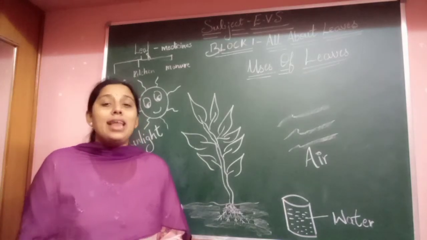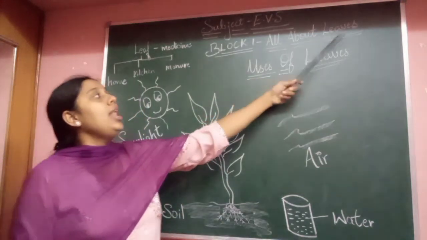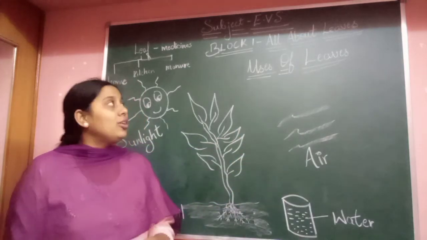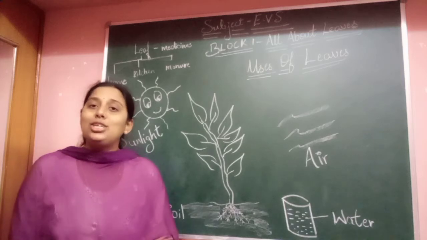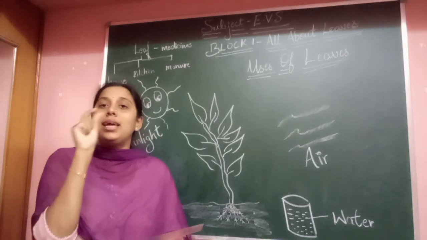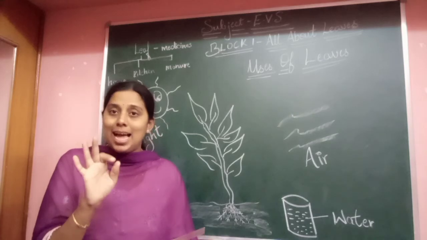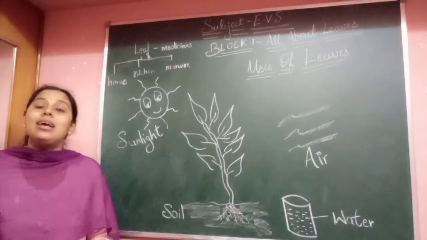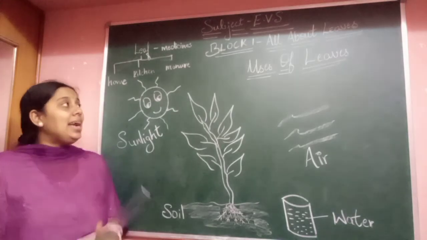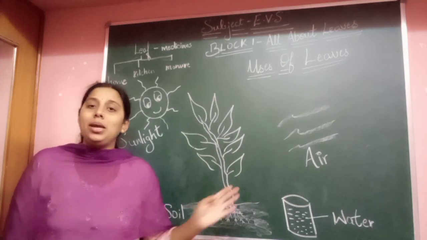Yes, very good. Now I want all of you to go through the lesson, that is all about leaves. The whole lesson you have to read, block 1. As you read, make sure that whichever word you see in bold black, those words you have to write at least 3 times in your homework book. Okay, children? And if you have any doubts, please leave a message in the WhatsApp group and revise the lesson, read the lesson. I will soon be sending the notes for the particular lessons.